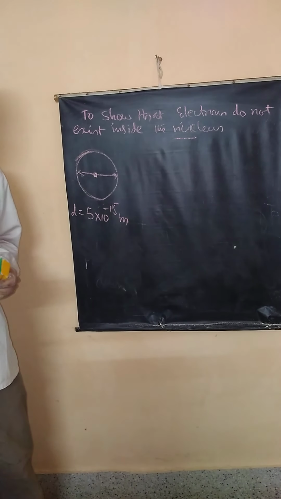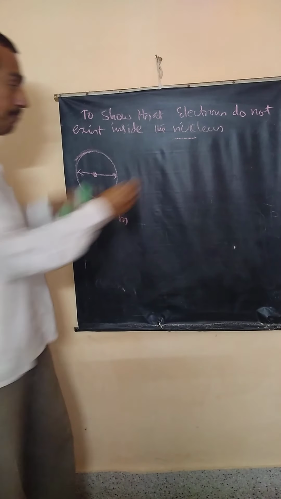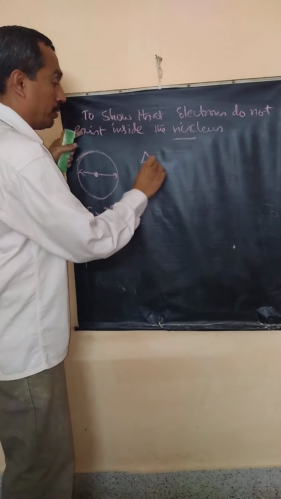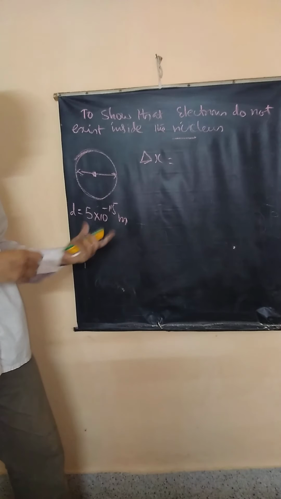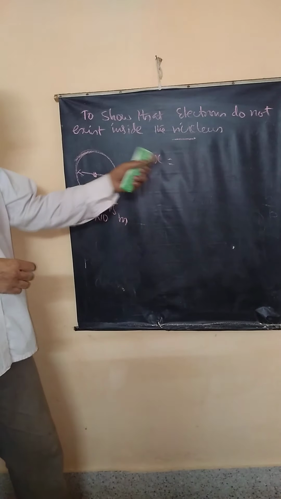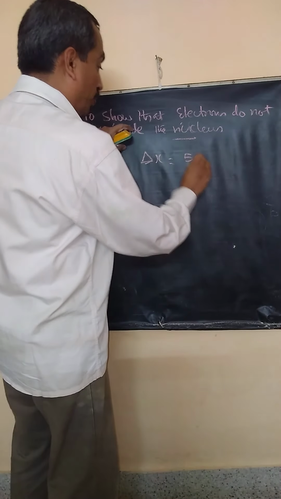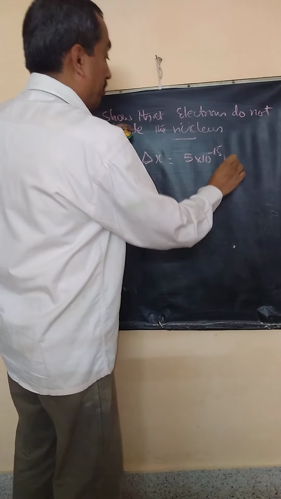Now, if the electron is within this region, then don't you think the maximum uncertainty possible is equal to the diameter? The electron has to be found anywhere inside if it is inside, right? So delta x cannot be more than this. So delta x is equal to 5 into 10 power minus 15 meters.